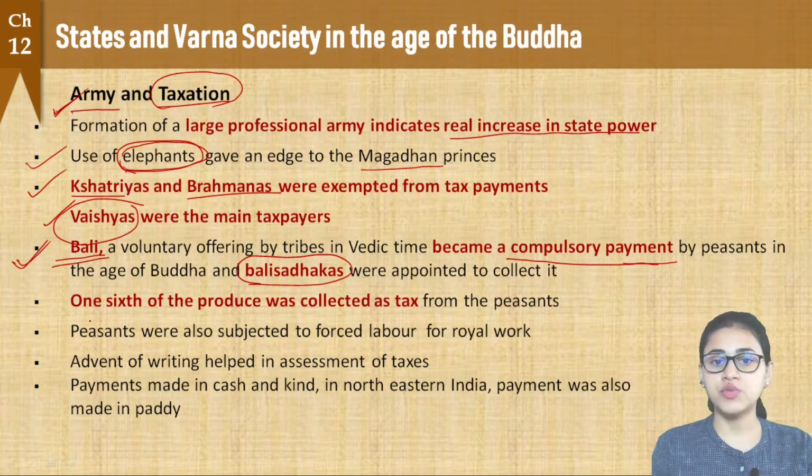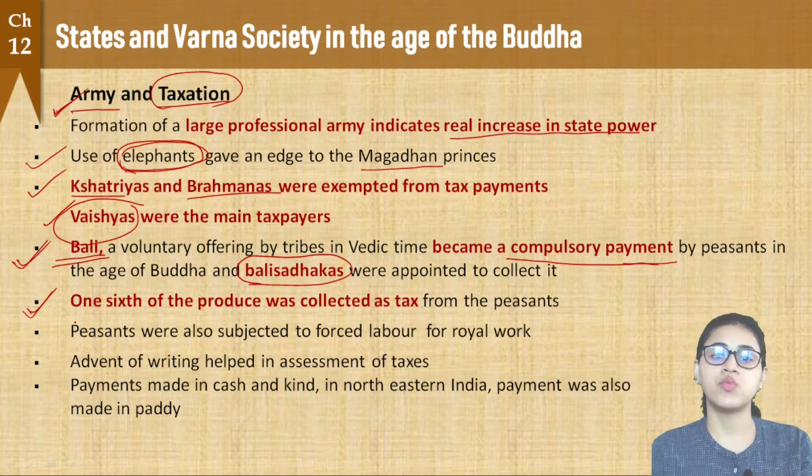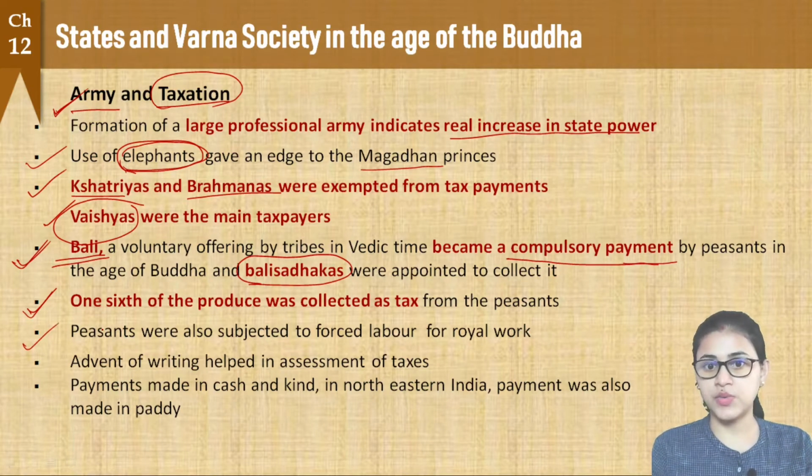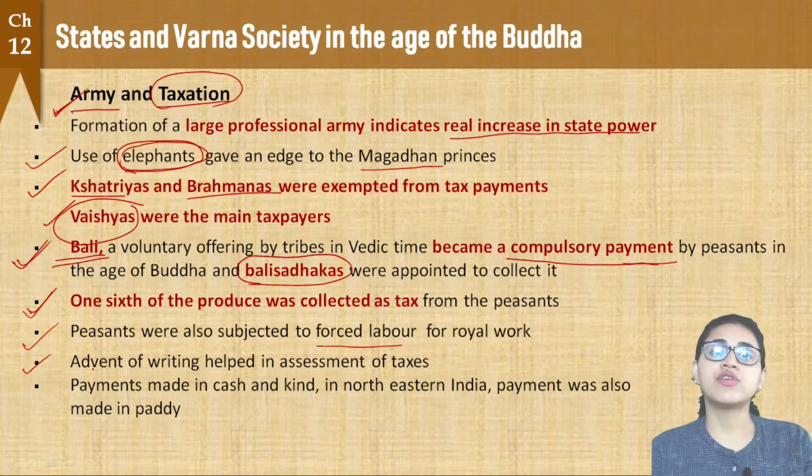1/6 of the produce was collected as tax from the peasants. Whatever was the total produce from the peasants, 1/6 of that produce was collected as tax. Because agricultural improvements have been seen, there was a good amount of produce, and it was possible to collect tax on a regular basis. Alright. And peasants were also sometimes subjected to forced labor for royal work. As we have discussed, the advent of writing has also helped in bookkeeping, right? In assessment and collection of taxes.